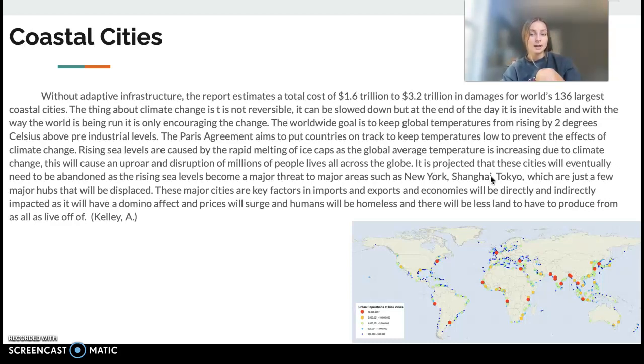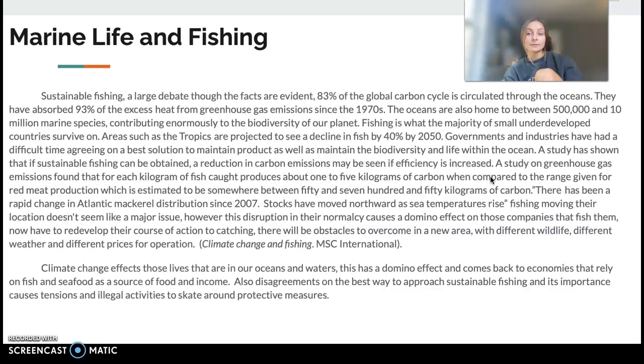will be displaced. These major cities are a key factor in imports and exports and economies that will be directly and indirectly impacted, as it will have a domino effect. Prices will surge and humans will be homeless, and there will be less land to live off of and to produce off of. Marine life and fishing.